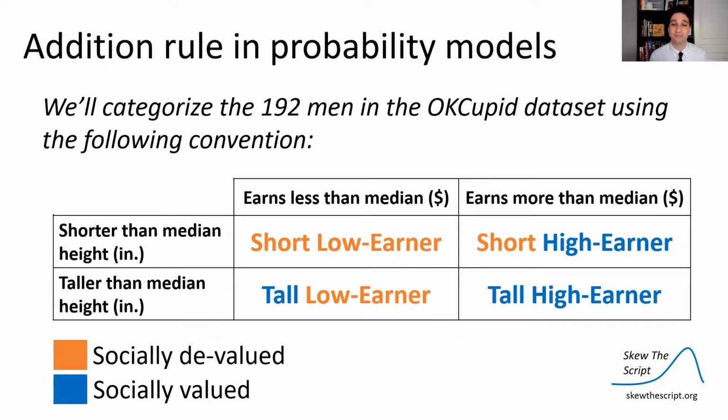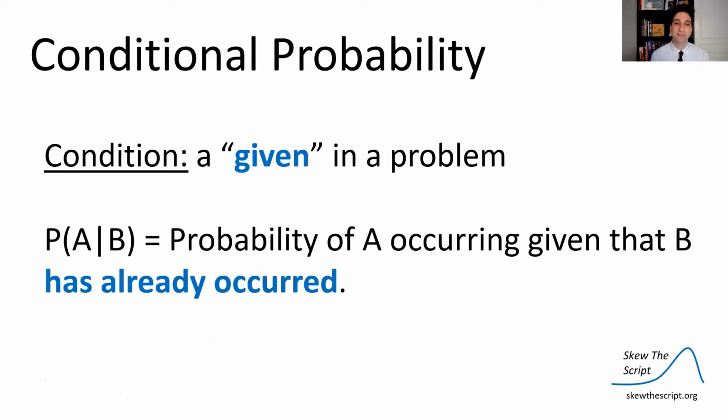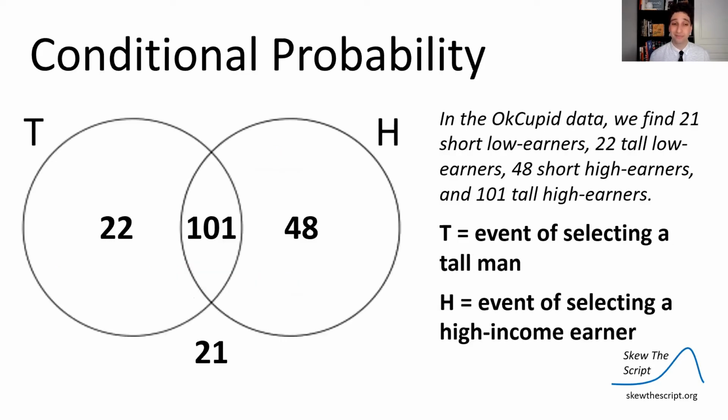Now, let's talk about conditional probability. A condition is a given. When you see condition, think given in a problem. The way we notate it in probability is with this vertical line. So P(A|B) means the probability of A occurring given, so the vertical line is given, that B has already occurred or you know for sure will occur.